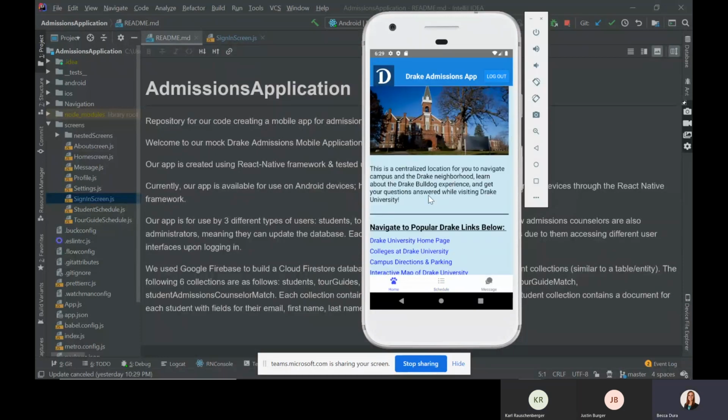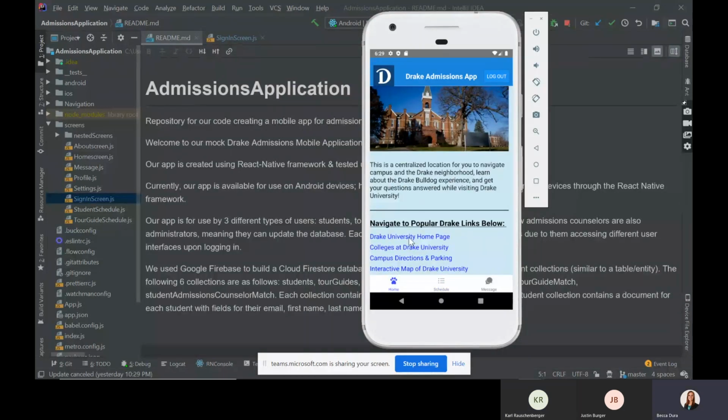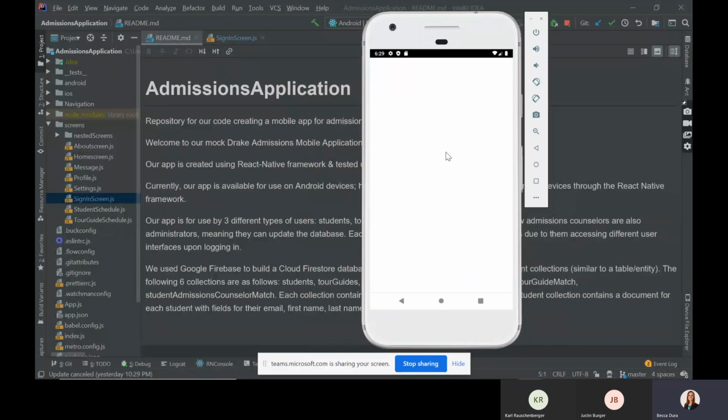One more thing worth noting, all of these links down here do actually take you to the web page. It's probably not going to work very well on this emulator just because it takes a while to go to different websites. But as you can see, it's starting to go up.